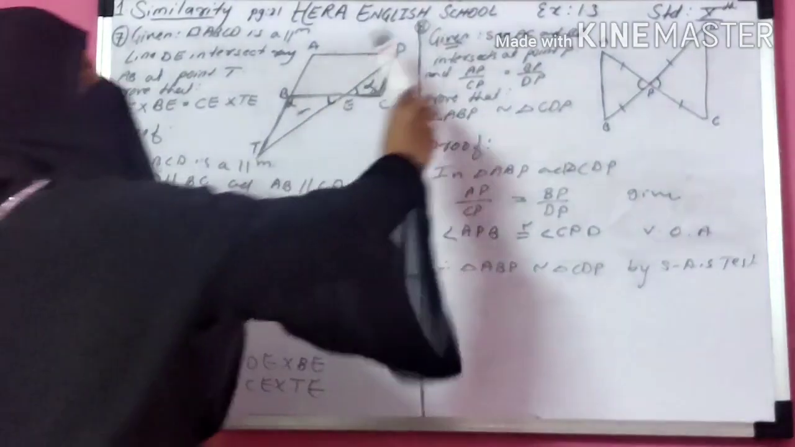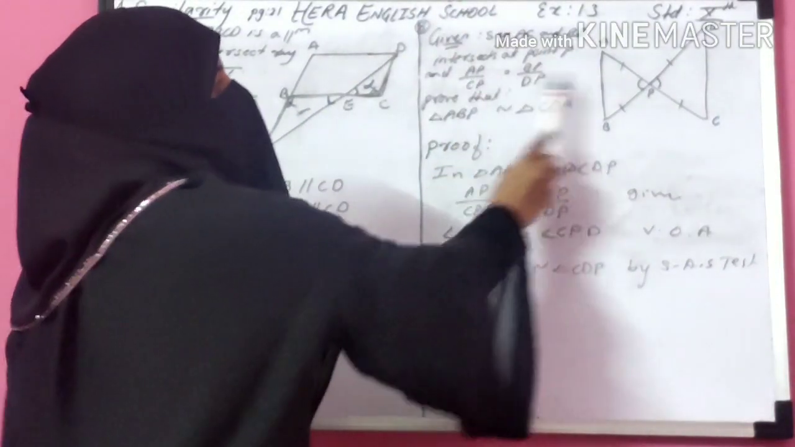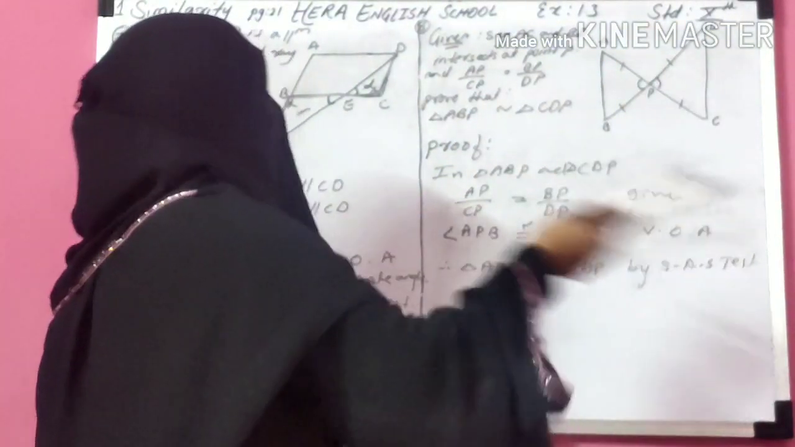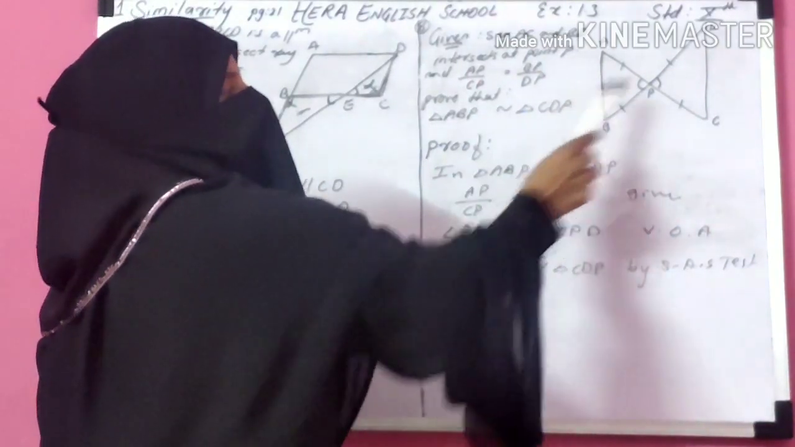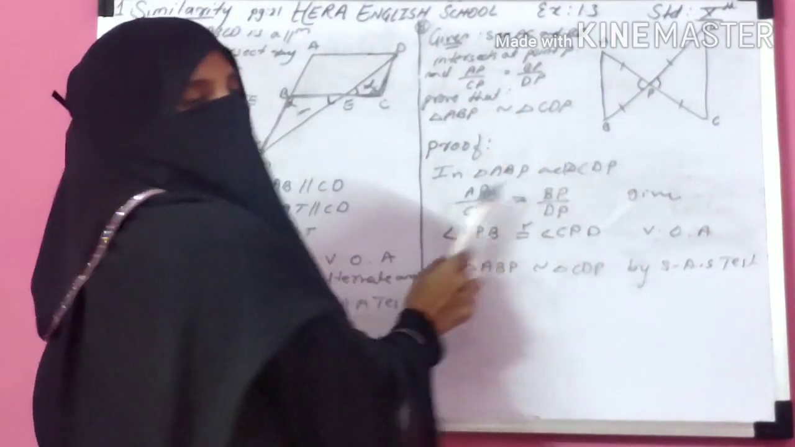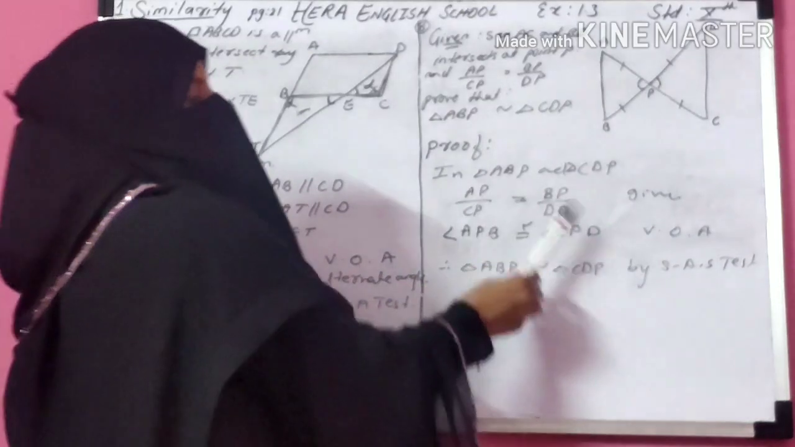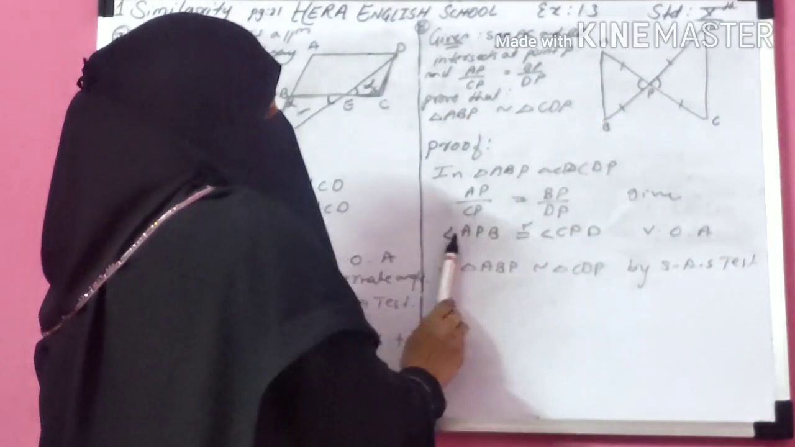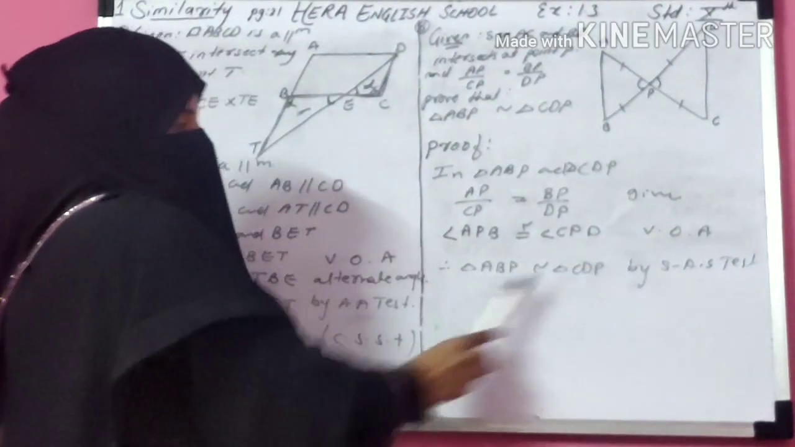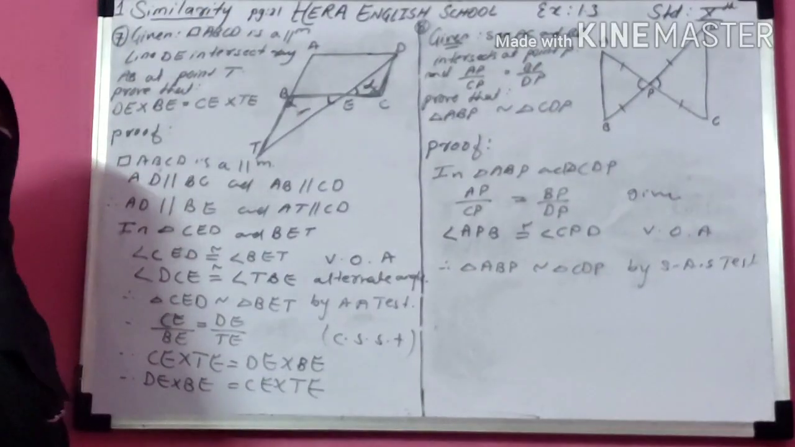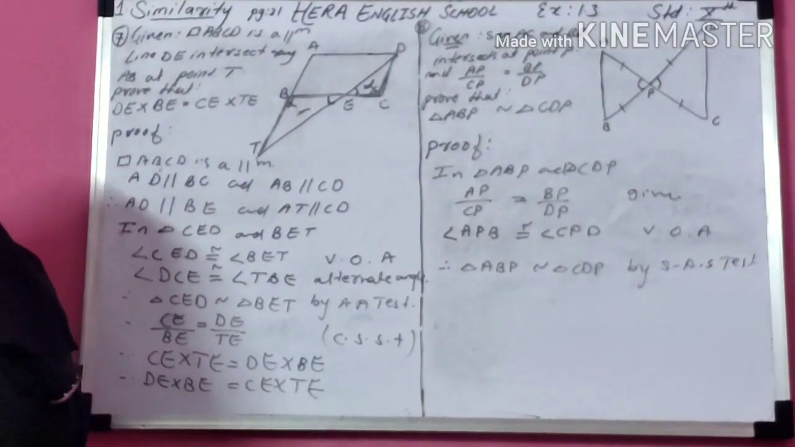Again I am repeating. In this question they have given that these two ratios are equal and you have to prove these two triangles are similar. Then I focus on these two triangles. I observe the two ratios are equal and one angle is a vertically opposite angle. So therefore these two triangles are similar by SAS test of similarity.